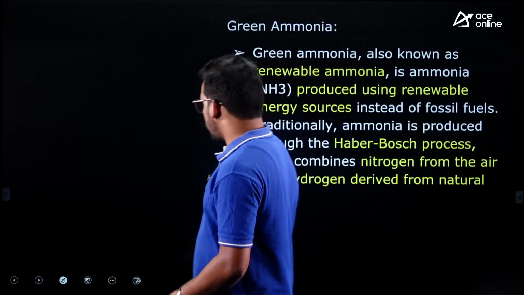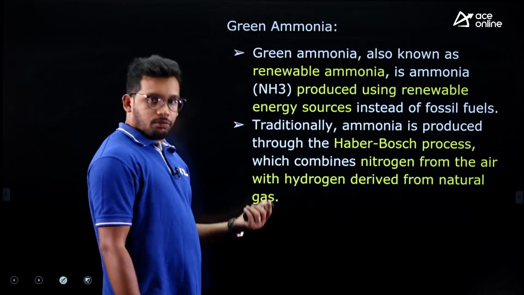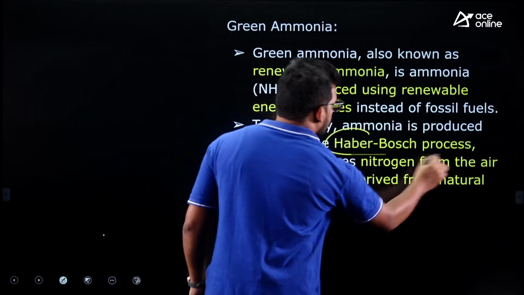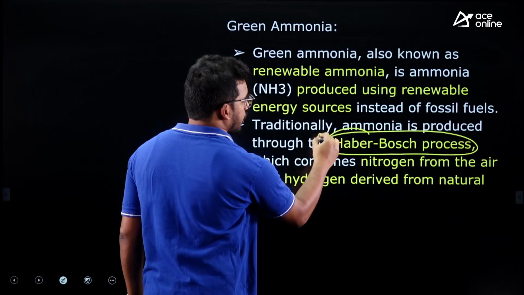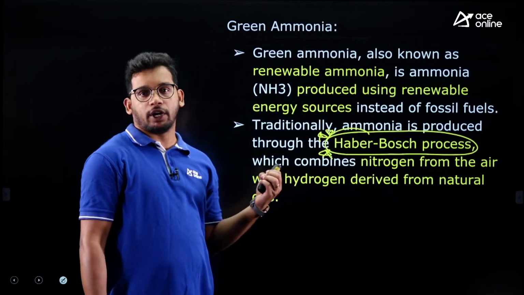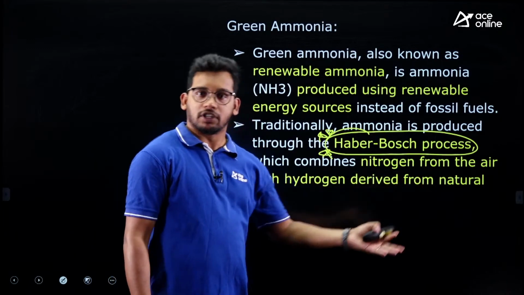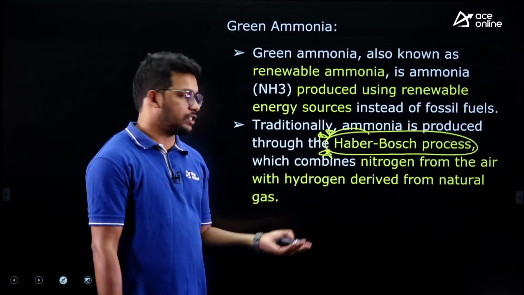Fine. Now green ammonia, we have already discussed this. Usually ammonia is generated through the Haber-Bosch process. So this is also important in our exam. We take nitrogen and hydrogen from natural gas, that is, fossil fuels. Natural gas is from a fossil fuel itself, right?